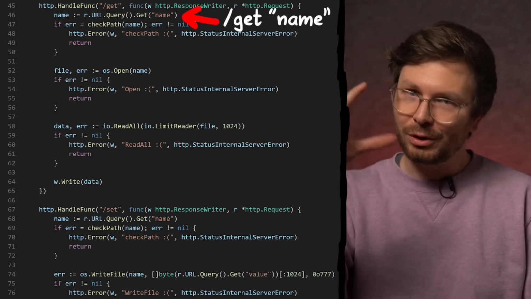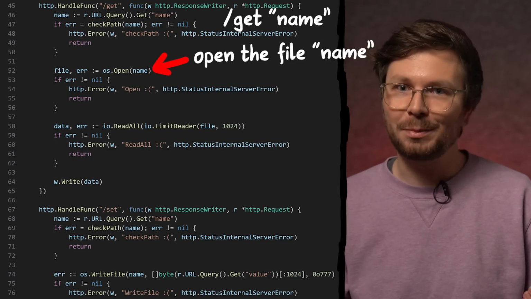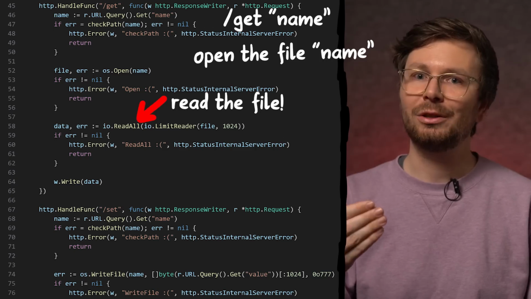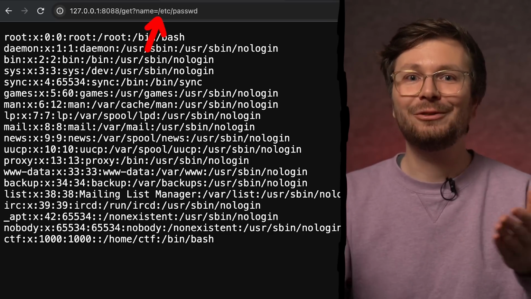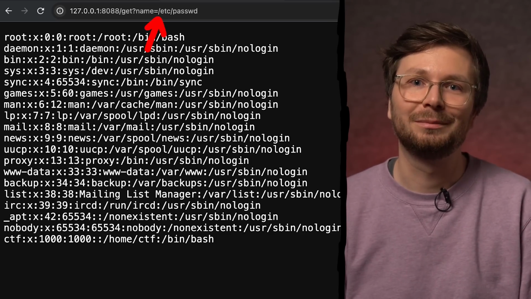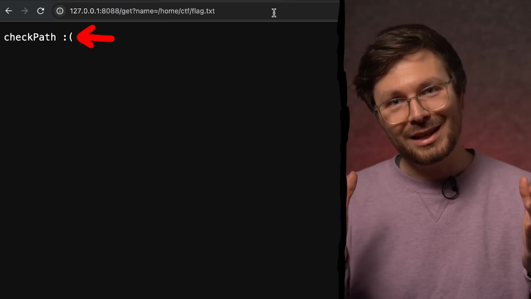You provide the name or the key that you want to read, it's passed to OS open, it opens that file, and then it reads that content and returns it. And if we try that, that's how it works. We can read etc passwd. So can we now just read the flag.txt file? Unfortunately, that does not work.